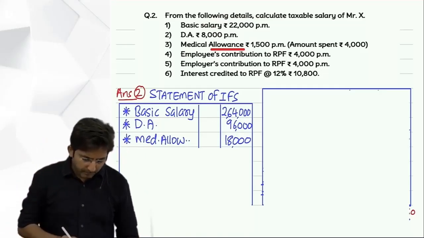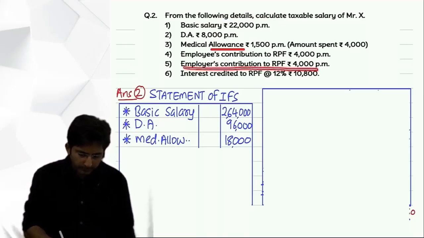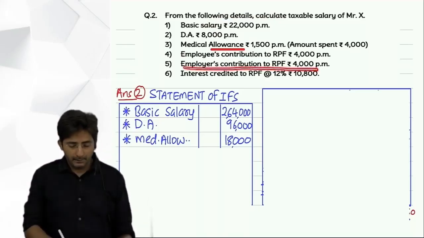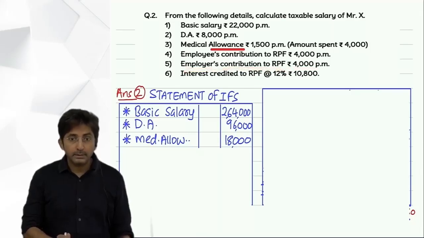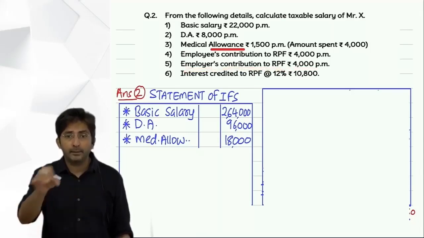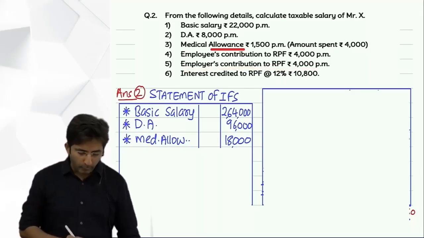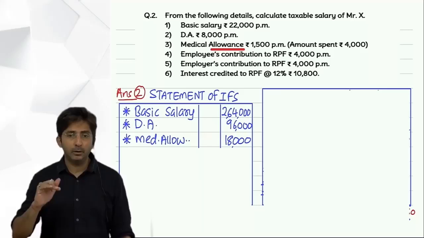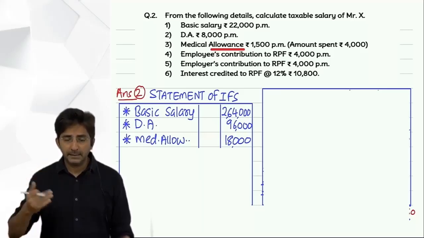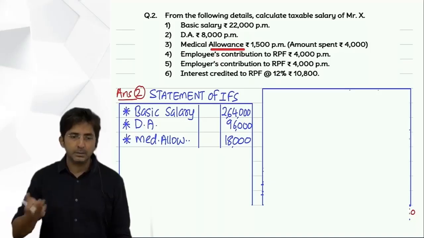Then employer's contribution, this will be recorded separately. Because can you say this comes from basic salary? No, this separately comes from employer's pocket. So it is a new income for you, you will record. How to record? First you will write it in the inner column, then less exempt up to 12% of basic salary, Dearness Allowance, turnover commission.